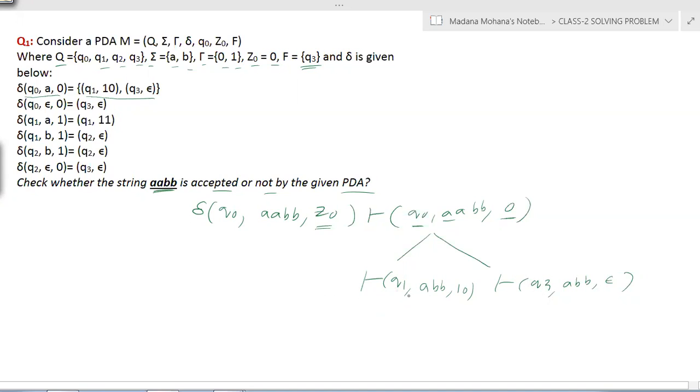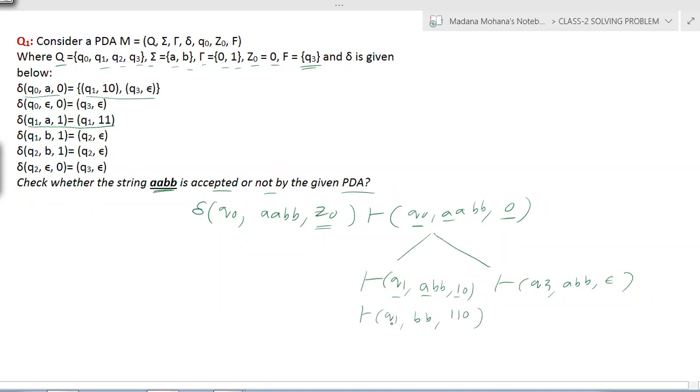Now you are at Q1, the input is a, and the current stack top is 1. Take the transition Q1, a, 1, which gives Q1, 11. So the state is the same. After reading a, the remaining input is bb. Now 1 is replaced with 11 at the top of the stack, and the remaining symbols remain the same.